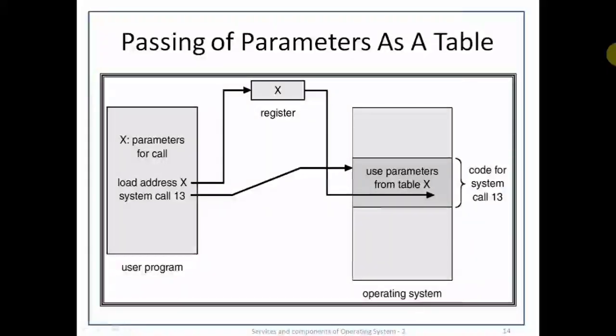So the control will be transferred from the user mode to the kernel mode, and the control will be given to the memory location of call 13, and the parameters of the table X will be given as the input for the system call execution. After execution of system call 13, the control will be returned to the user mode.